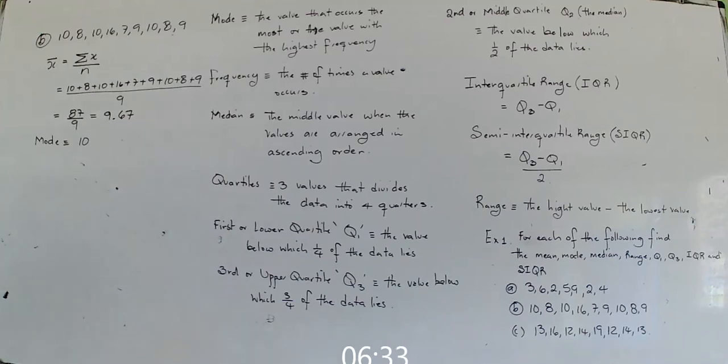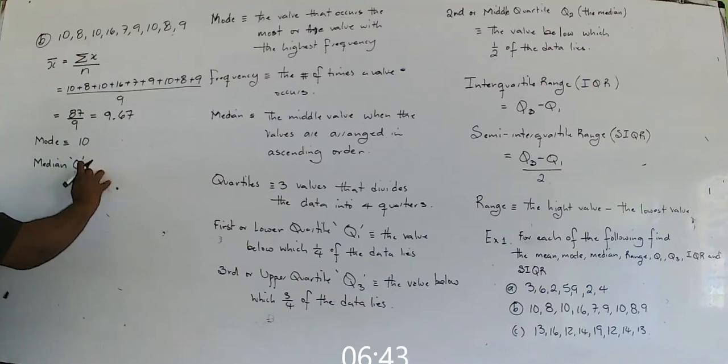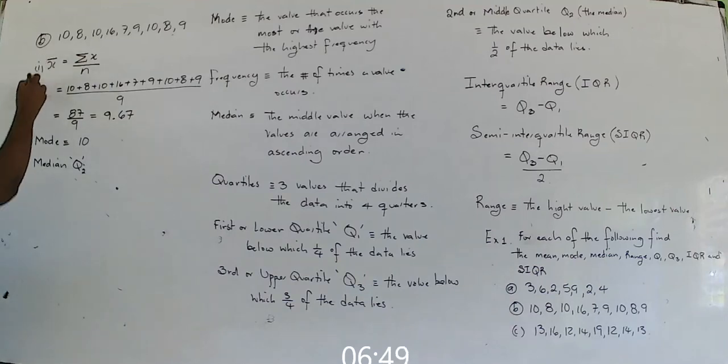The median. Now, the median, and the symbol for median is Q2, is the middle value when the values are arranged in ascending order. So, let's say that this is part III. Therefore, to arrive at the answer, I must arrange the numbers in ascending order. So let's do that.